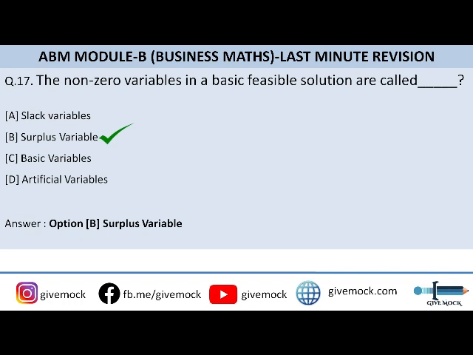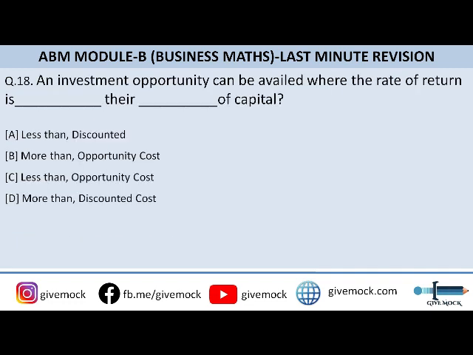Moving on to the question number 18. An investment opportunity can be availed where the rate of return is dash their dash of capital. So you need to fill up the two blanks, okay, with the appropriate option. Option A is less than, comma, discounted. Option B is more than opportunity cost. Option C is less than opportunity cost, and option D is more than discounted cost.